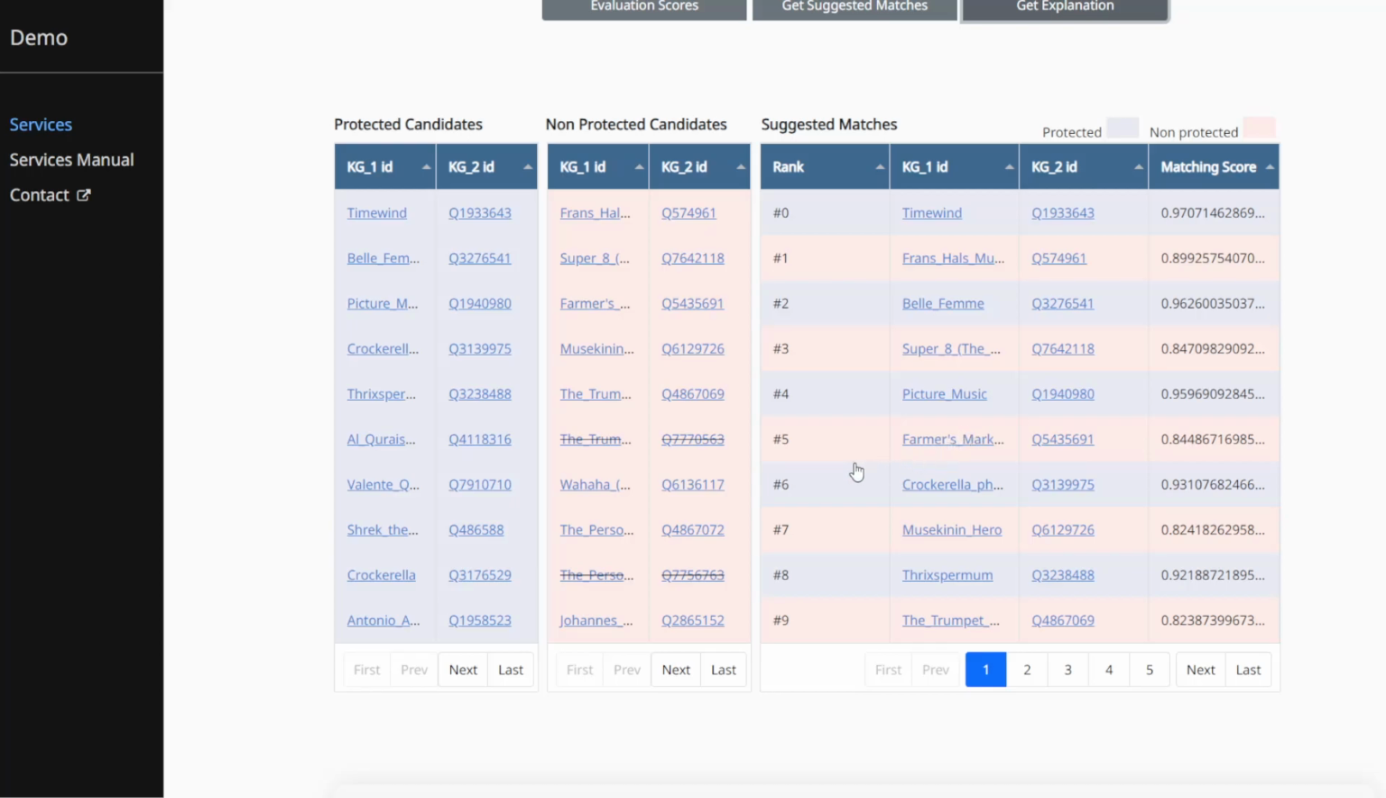Notice that due to the assumption that each knowledge graph is duplicate free, some pairs have been discarded as they would violate that assumption. As we can notice, this pair is higher in rank than this pair, even though it has lower matching scores, because of FAIR-ER, which aims to equally represent all entity groups in the top K ranks.